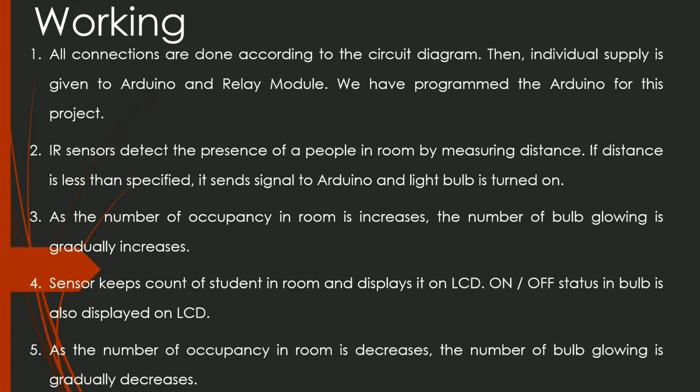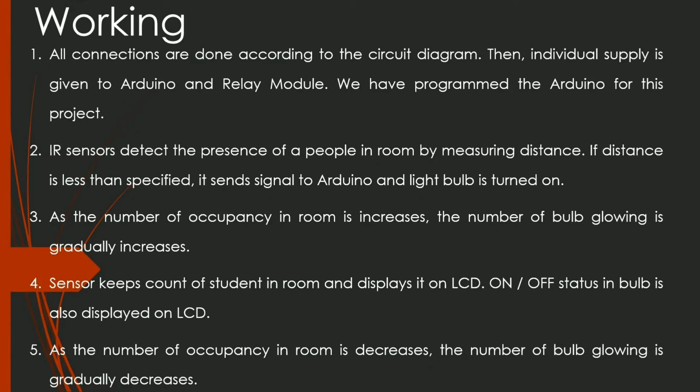Now we will see the working. First, all connections are done according to the circuit diagram. Then individual supply is given to Arduino and relay module. We give here 5 volt DC supply through the adapter. We have programmed the Arduino for this project. Next, the IR sensor detects the presence of people in a room by measuring distance. If the distance is less than specified, it sends a signal to Arduino and the light bulb is turned on.